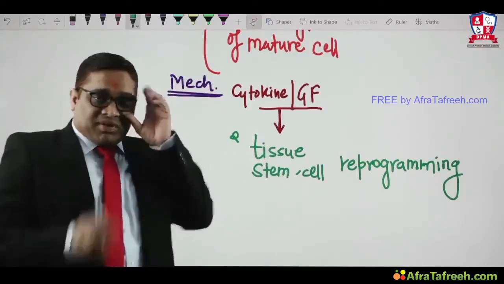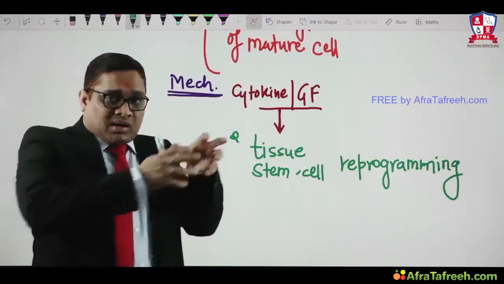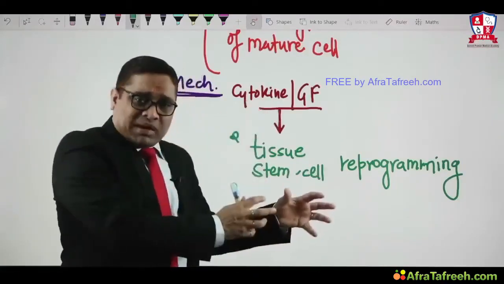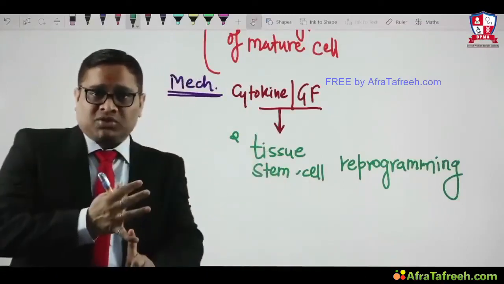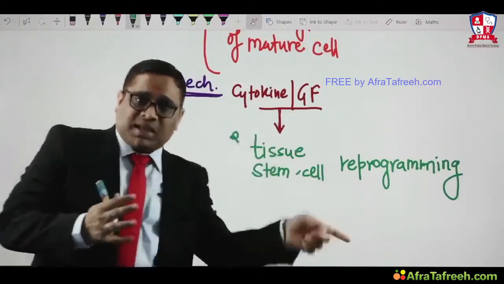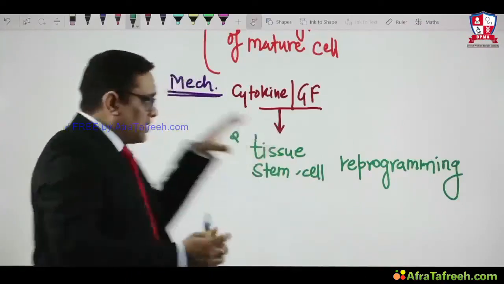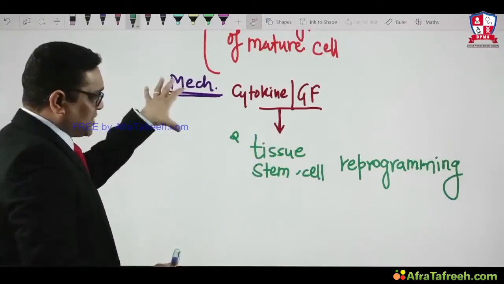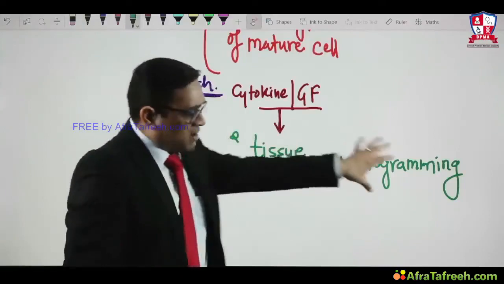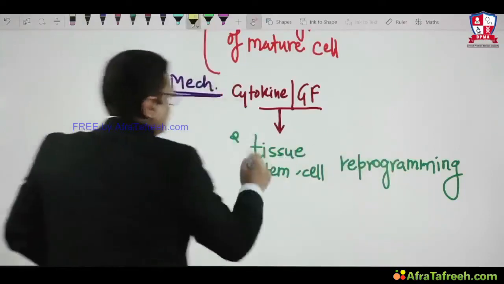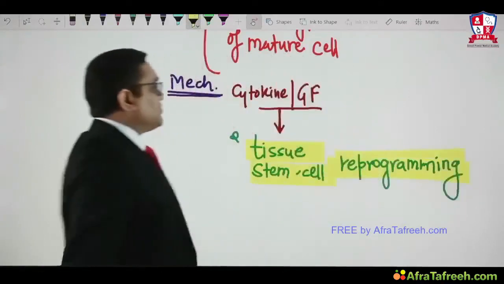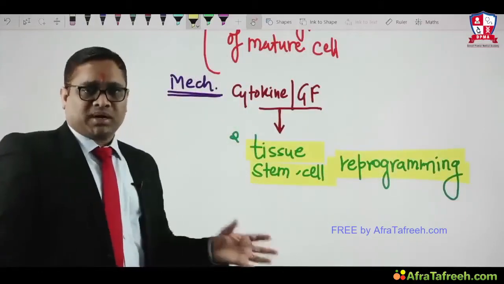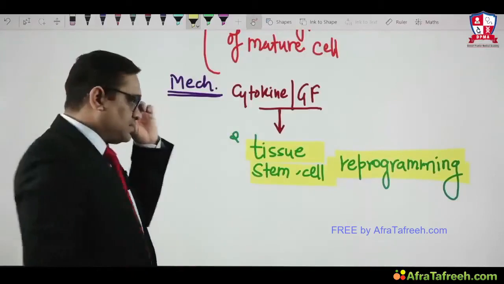So remember, the definition and mechanism of metaplasia are entirely different. The definition is that one mature cell has been replaced by another type of mature cell, but the concept or mechanism is tissue stem cell reprogramming, and that was the answer in JIPMER as well as the All India exam. So it is stem cell reprogramming which is responsible for metaplasia, right?